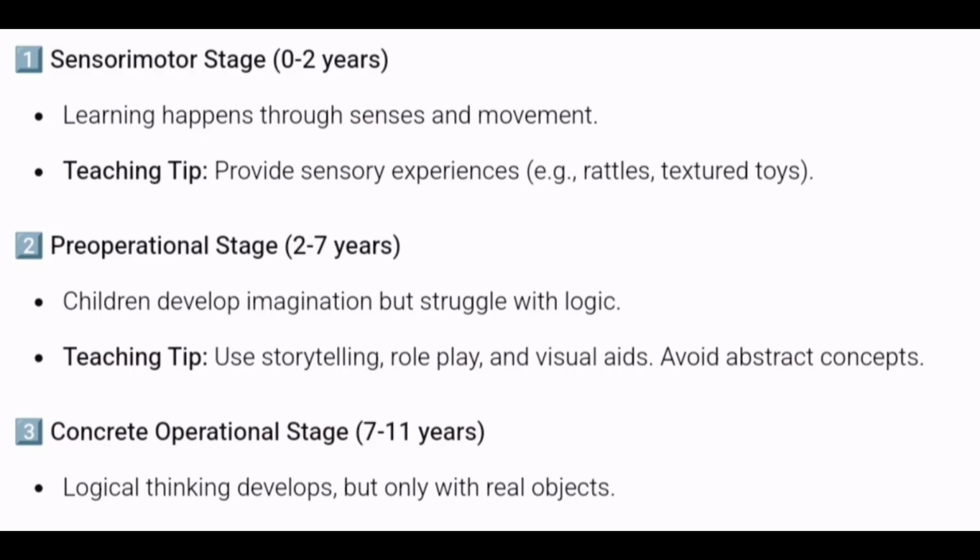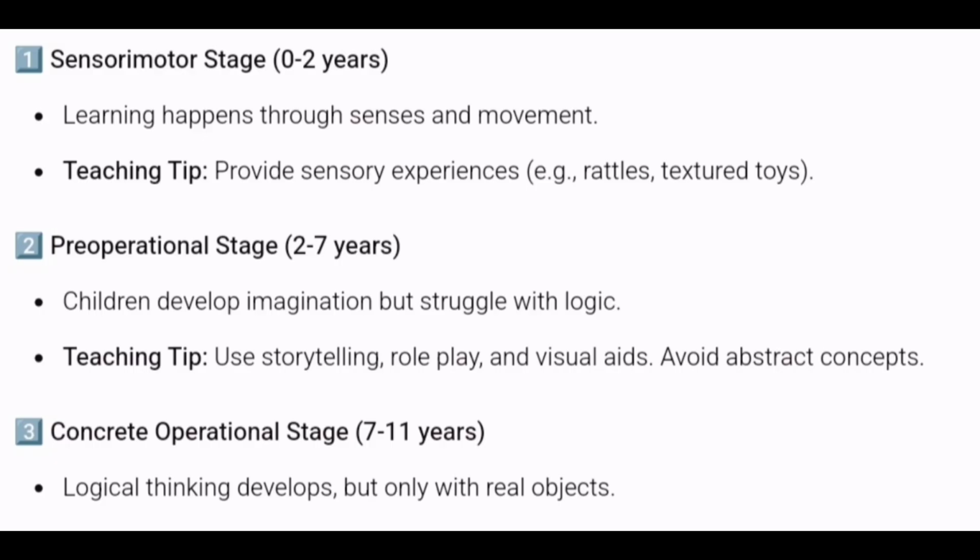So we have different types of sense organs. So the children learn through their senses and movement. So provide sensory experiences, for example rattles, textured toys. So you understand how a small child of 2 years behaves, or how he or she conveys her or his message to the parents, right?